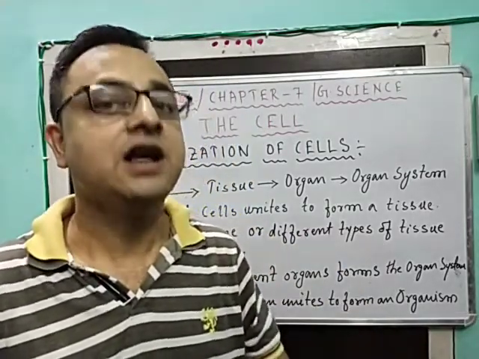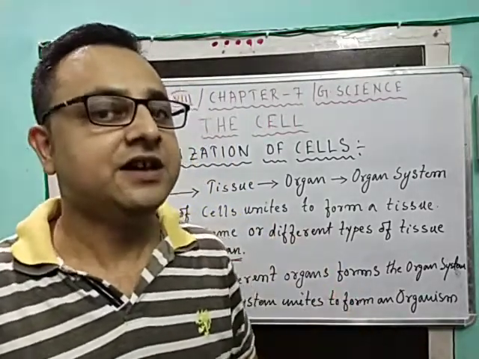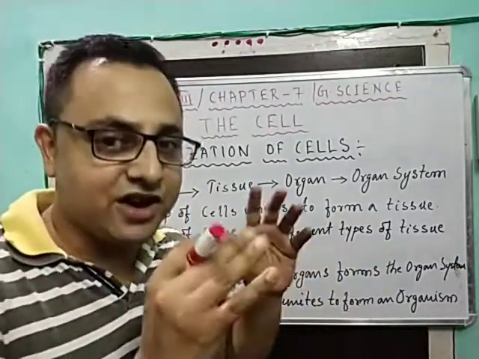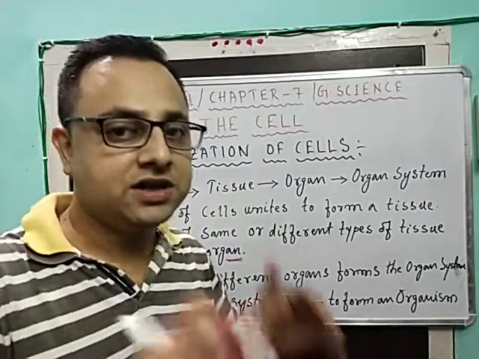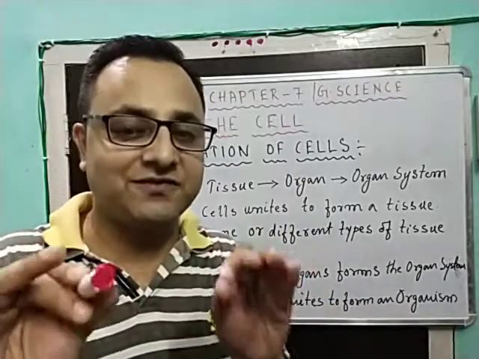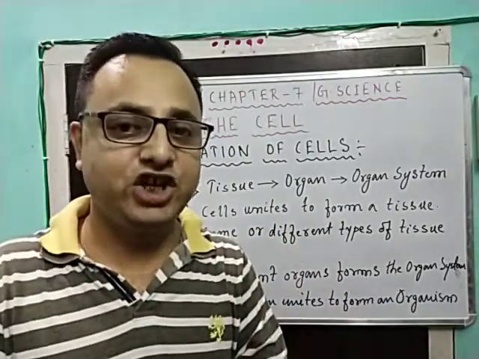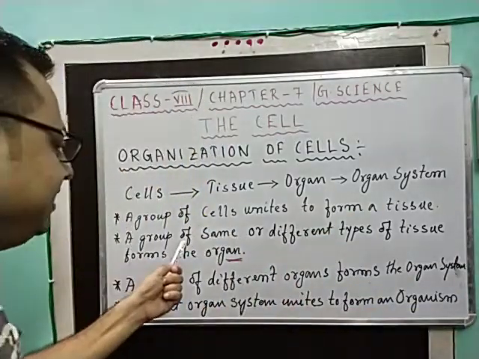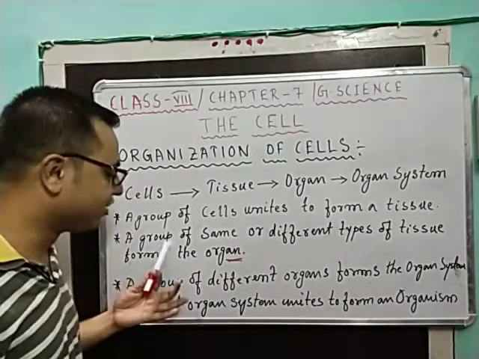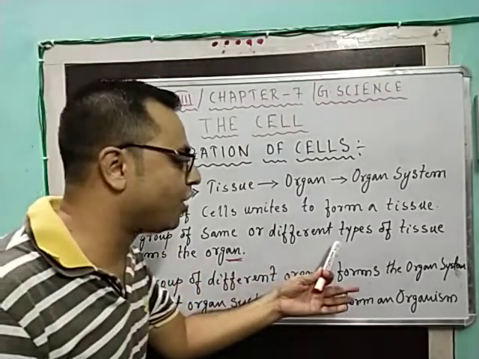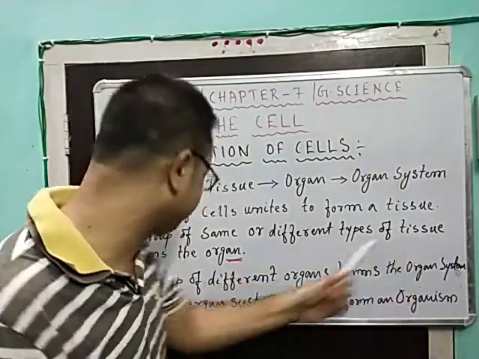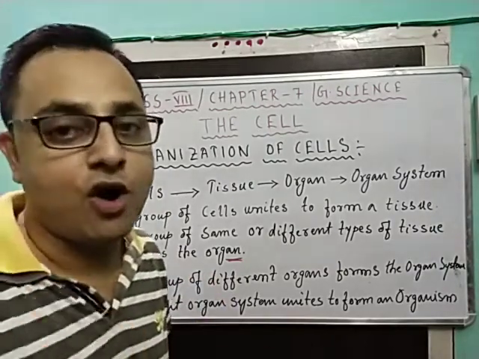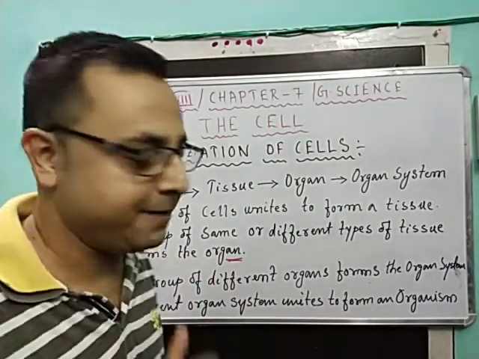The tissues or the cells present in your heart are not the same as those present in your liver. That is the reason why it is mentioned here, a group of same or different types of tissue forms the organ. It may or may not be the same.